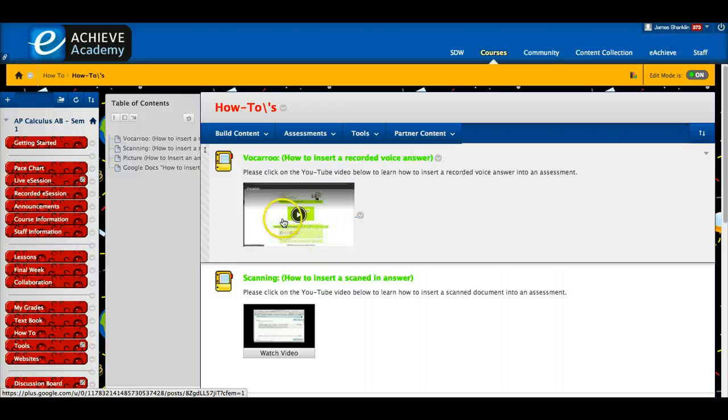And if you don't know how to do that, you just click on here and it will explain. If you do your work on a piece of paper and pencil, then you scan it in, and then you want to put it into an assessment, then you just click on this and it will explain exactly how to do that. So these are some good videos that will help you put solutions into your assessments.